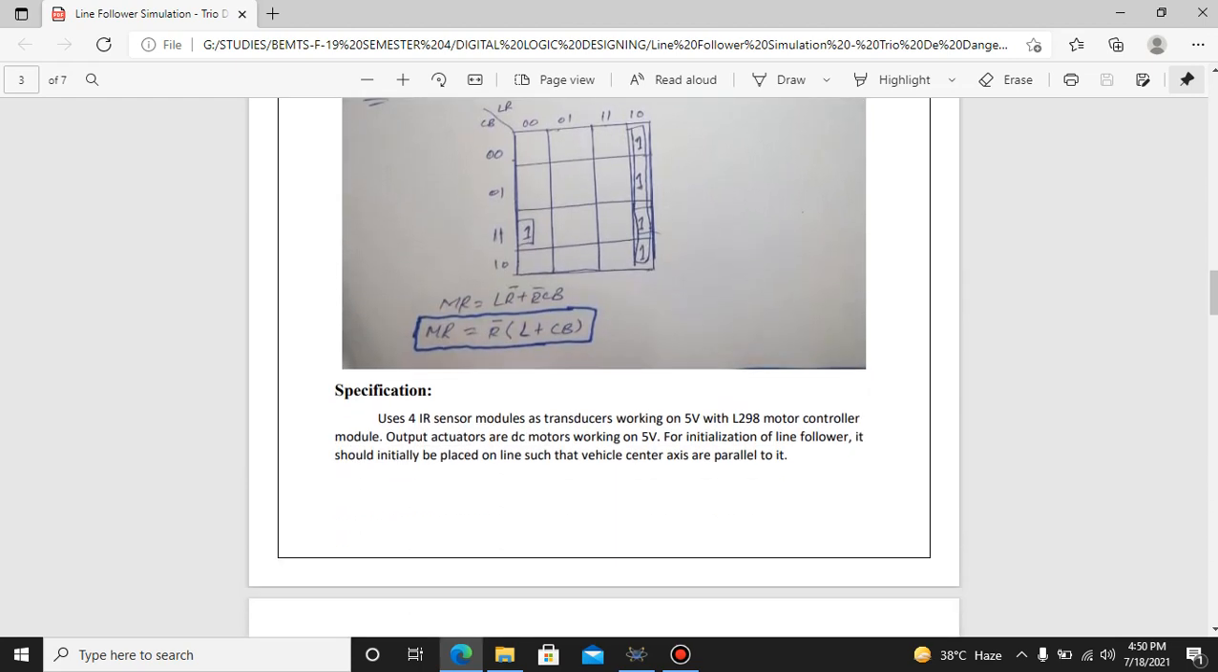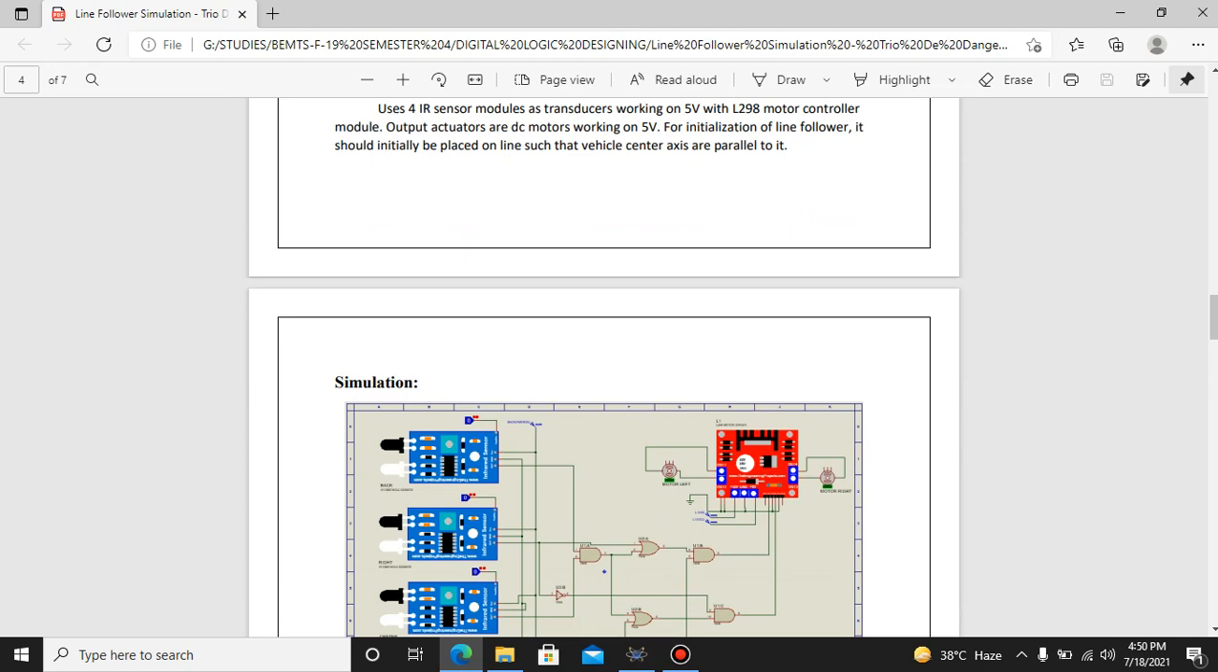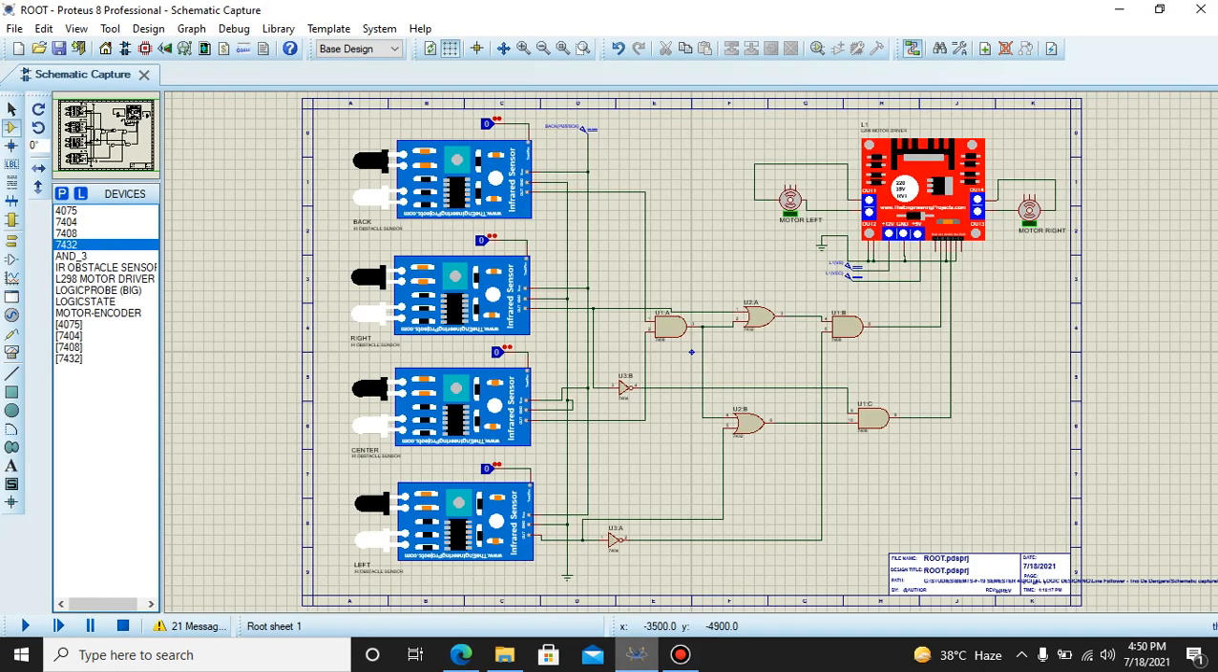Before moving to the simulations, let's have a brief overview of the components we are using. There's one more thing: in simulations things seem too simple. In this simulation you can see that there are only the infrared sensors, the gates, and the motors.